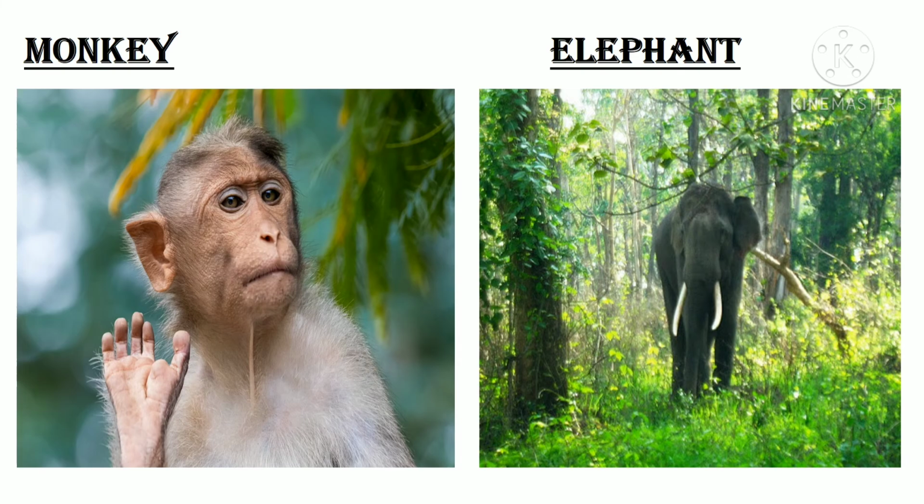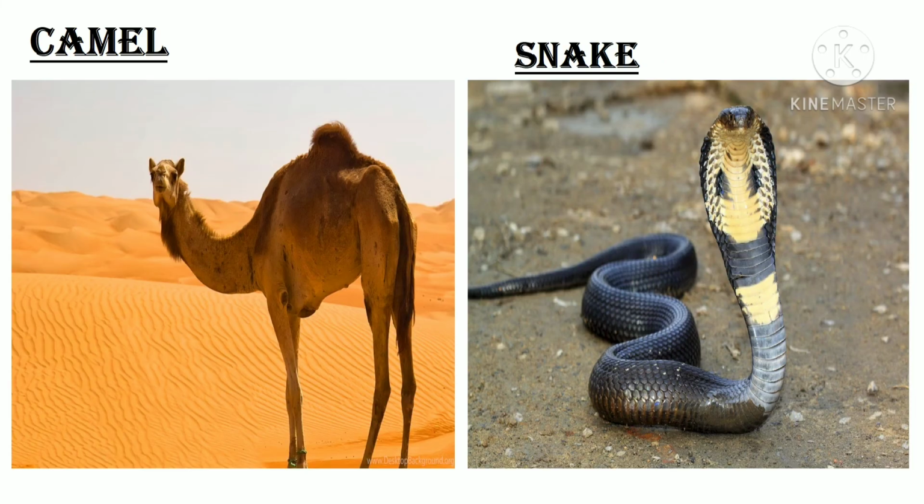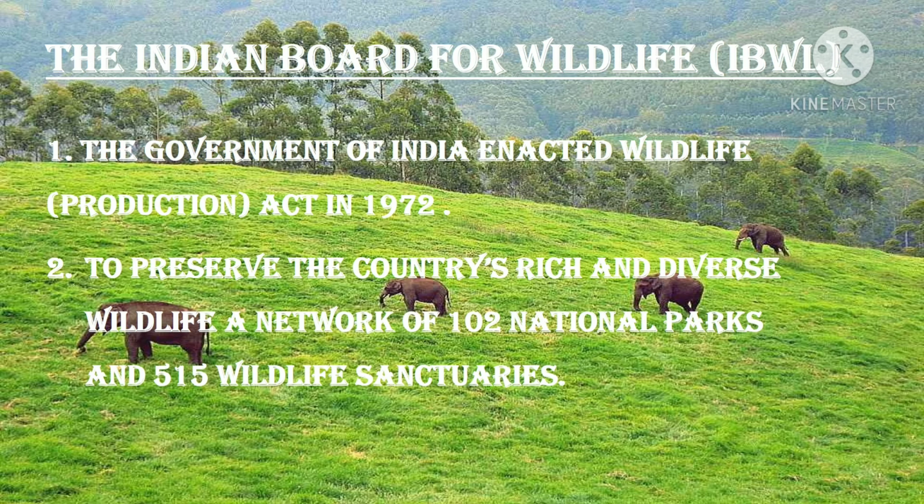Due to hunting, poaching, deforestation and many natural habitats have caused extinction of some species and many are facing the danger of extinction. Next we will see the Indian Board of Wildlife, IBWL. It was constituted in 1952 to suggest means of protection, conservation and management of wildlife to the government.